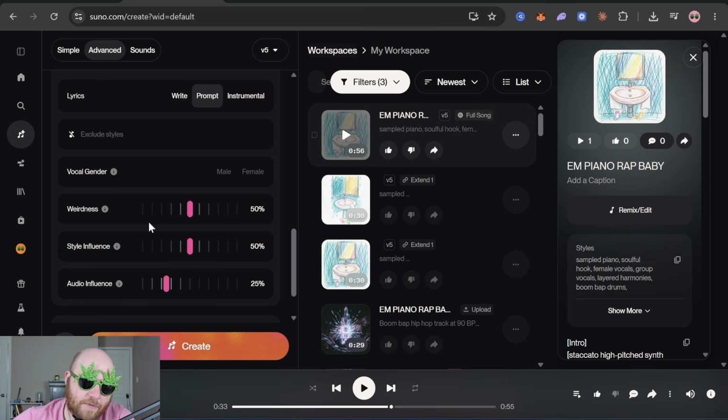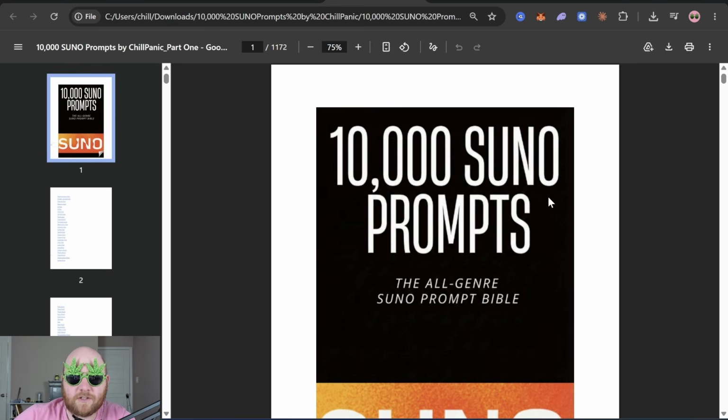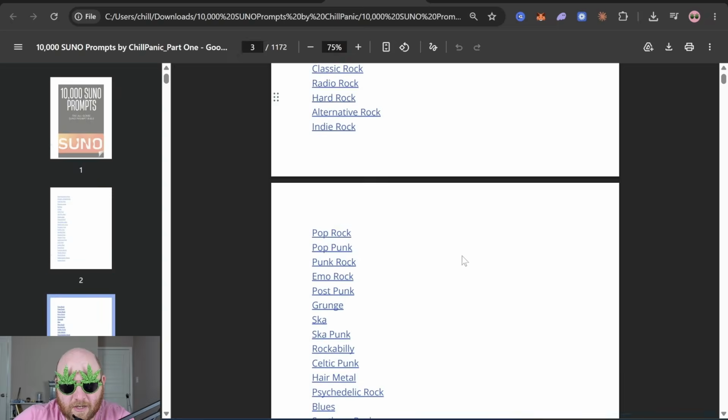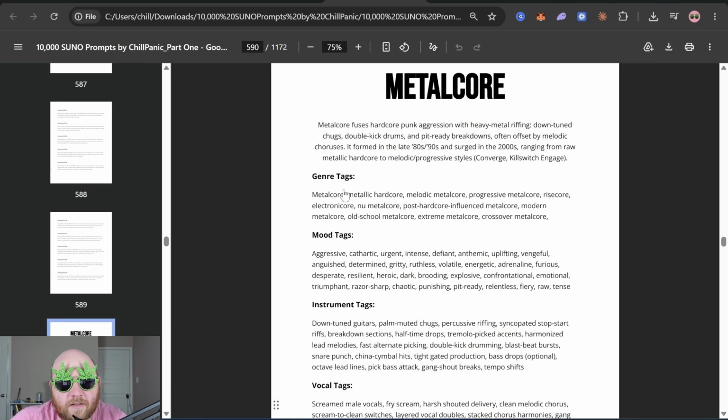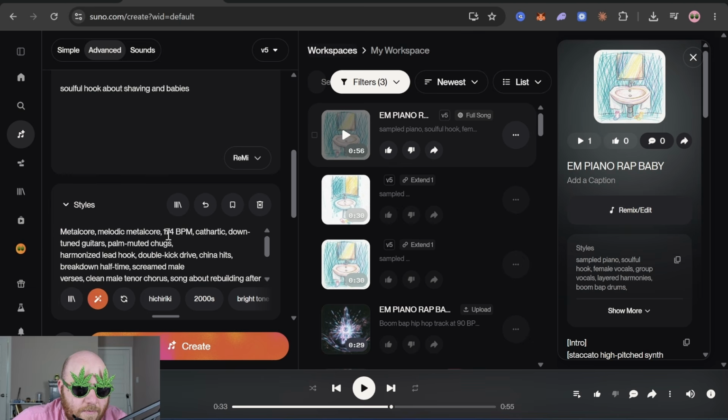If you change all of these to default settings, Suno will take a little bit more liberty with the instrumental and change it a bit more. And we could even go for something completely different. Let's go to the 10,000 Suno prompts ebook and go for something just ridiculous. Let's change it to metalcore. I am going to change the BPM though to 75 BPM to keep it the same.